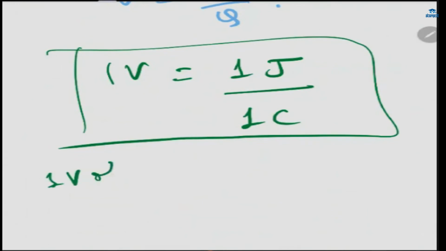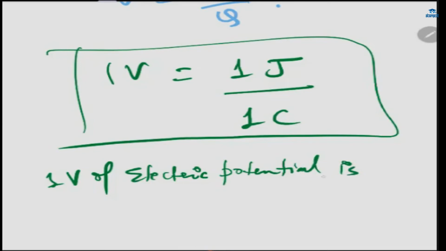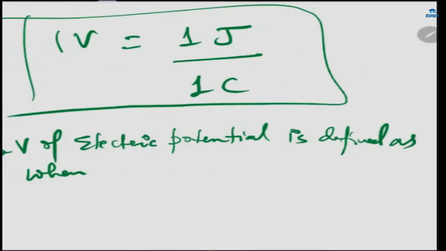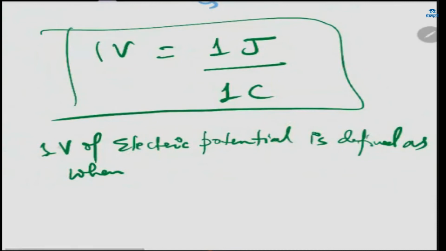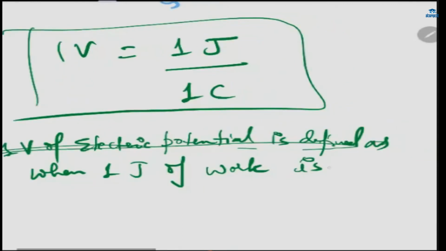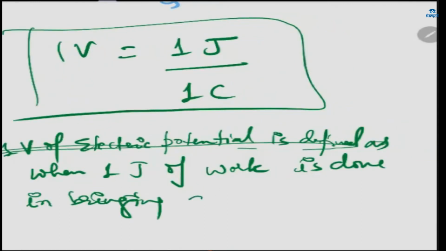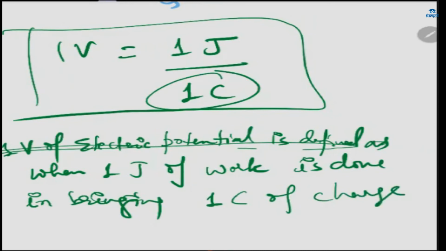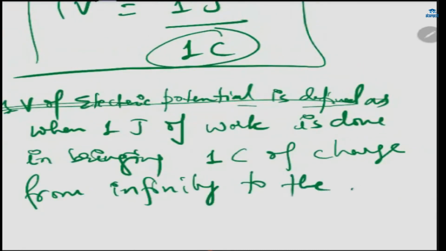1 volt of electric potential is defined as when 1 joule of work is done in bringing 1 coulomb of charge, not unit positive charge, because it's 1 coulomb of charge, from infinity to the region of electric field.